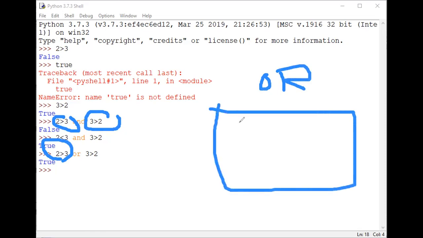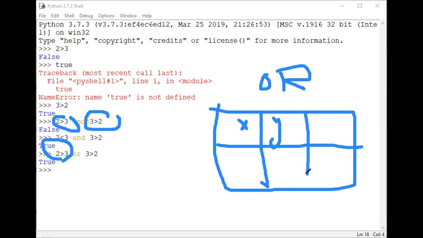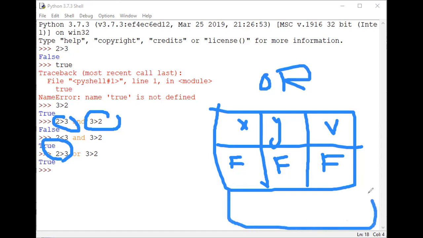For example, x is an expression, y is another expression. And then what is the or value? The particular or value indicates false when both expressions are false. If the x expression is false and the y expression is false, then only false. The remaining cases are all true.